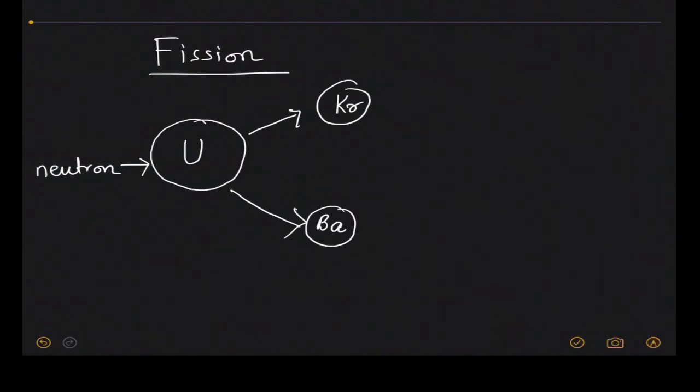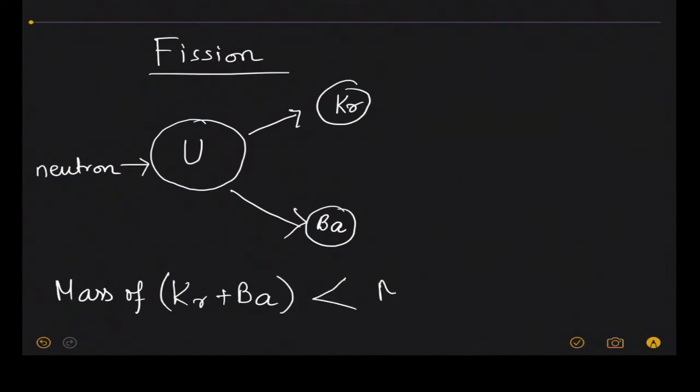Now when you add up the mass of krypton and barium, I am writing here, mass of krypton and barium, you will see that it is less than the mass of the uranium nucleus.